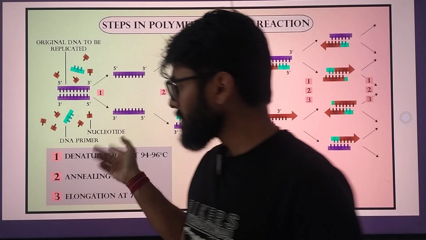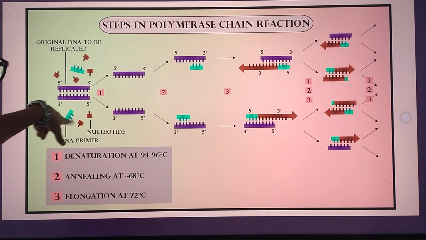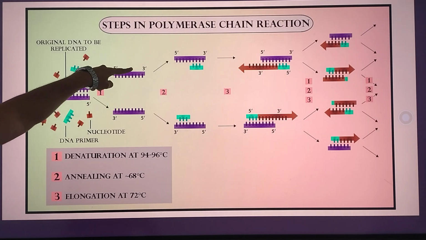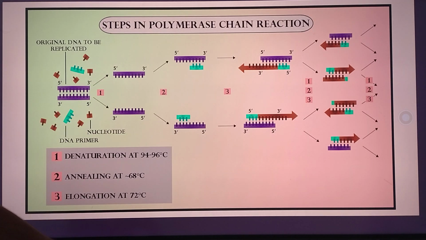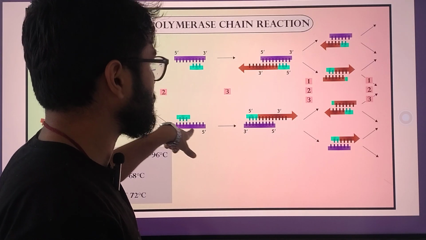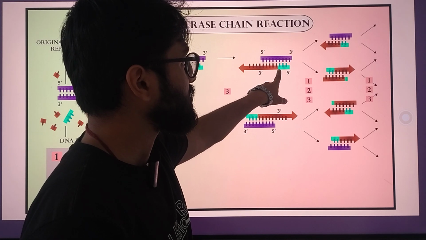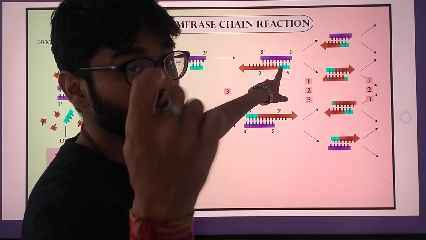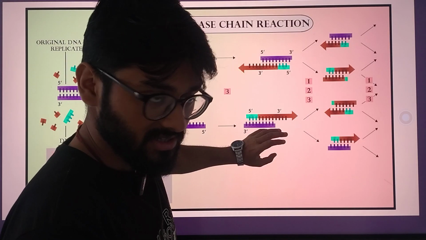Now from the figure itself, if you see, this is our double stranded form, the original DNA which needs to be replicated. We basically divide it or create a single stranded form of it. A primer is added. This blue represents the primer, and after the primer it gives you that 5' to 3'. So this basically gives you a 3' end for the polymerase to act on both the sides.